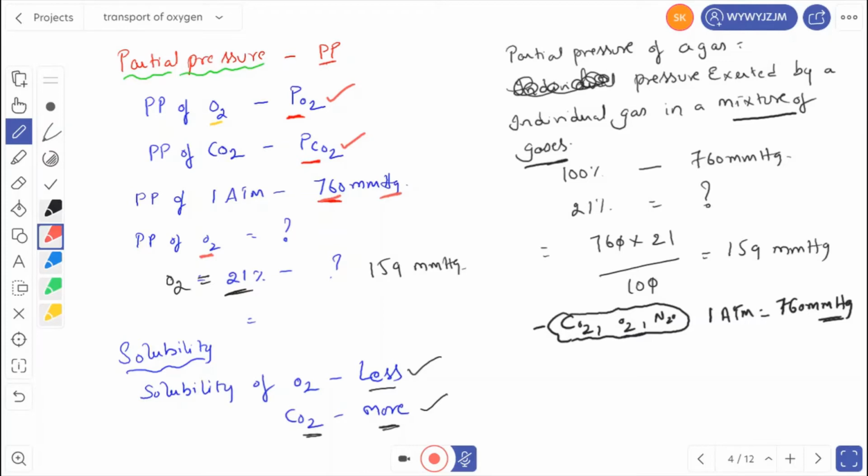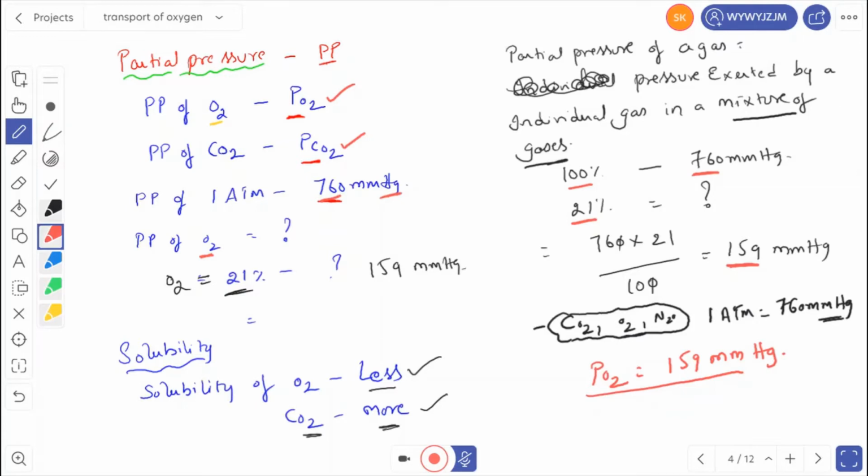If 100% equals 760 mmHg, then 21% equals how much? If you calculate, you get 159 mmHg. So the partial pressure of oxygen in the atmosphere is 159 mmHg. Remember that one.